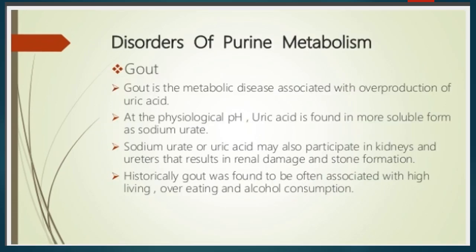There are some disorders of purine metabolism. First, gout, and second is hyperuricemia. So gout is the metabolic disease which is associated with the overproduction of uric acid. At the physiological pH, uric acid is found in more soluble form as sodium urate. And sodium urate or uric acid may also precipitate in kidney and ureters that result in renal damage and stone formation.